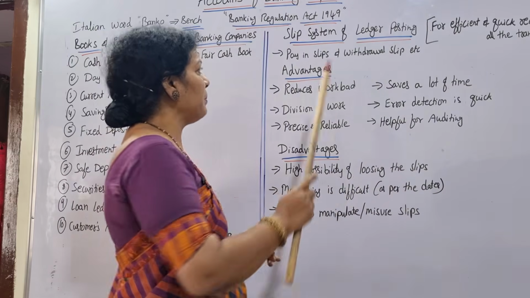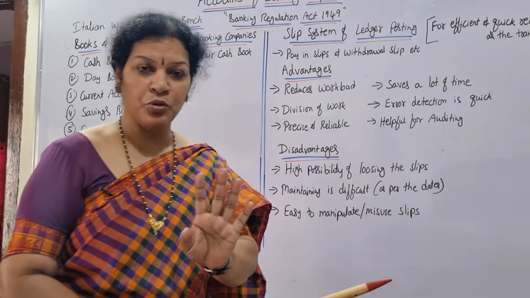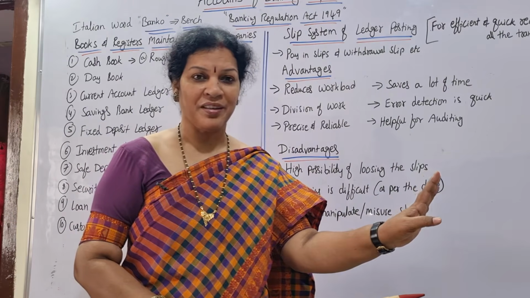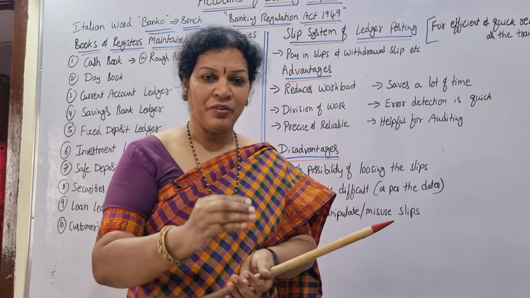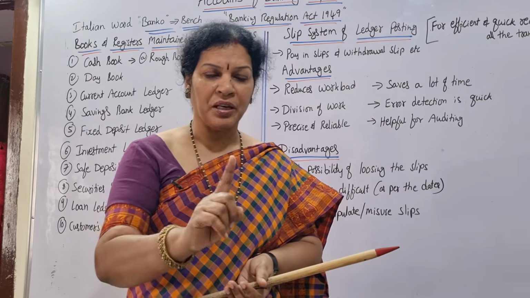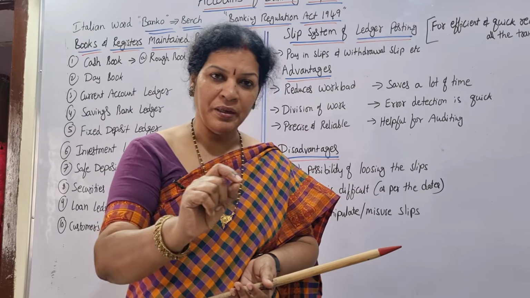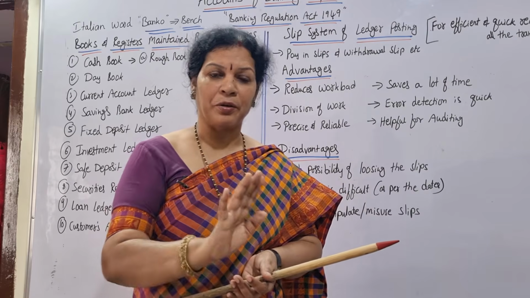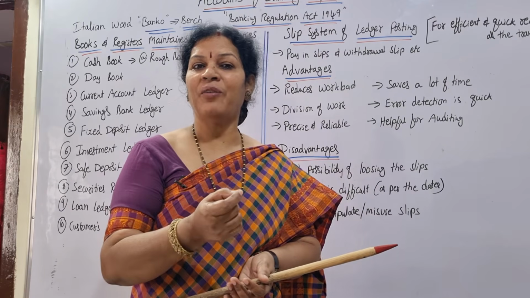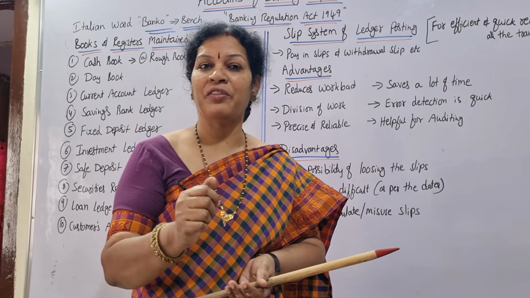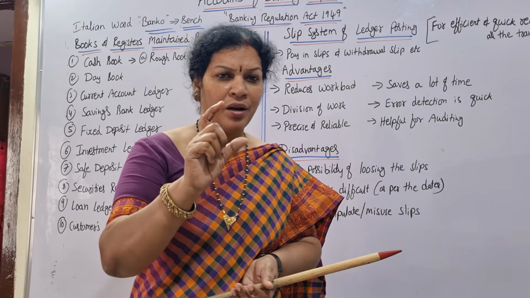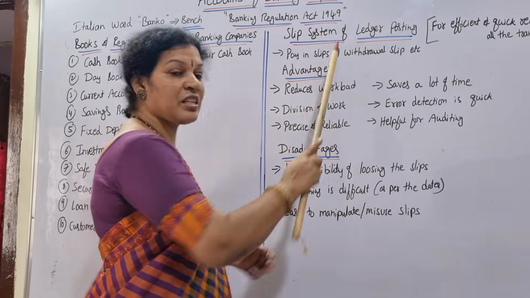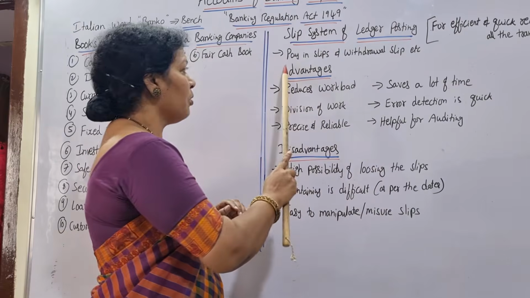So in the slip system, what happens is pay-in slips, withdrawal slips. Do you know in the bank, when you want to deposit something, one slip is there. So you fill it. Suppose I want to deposit 1 lakh rupees. I fill the deposit form and give it to the cash counter, 1 lakh rupees along with the form. Then half of the form will be kept with them, and the other half is given to you. So when the small slip is given to you, the other slip is kept in the bank, that is nothing but the slip only. So what slip? Pay-in slip.